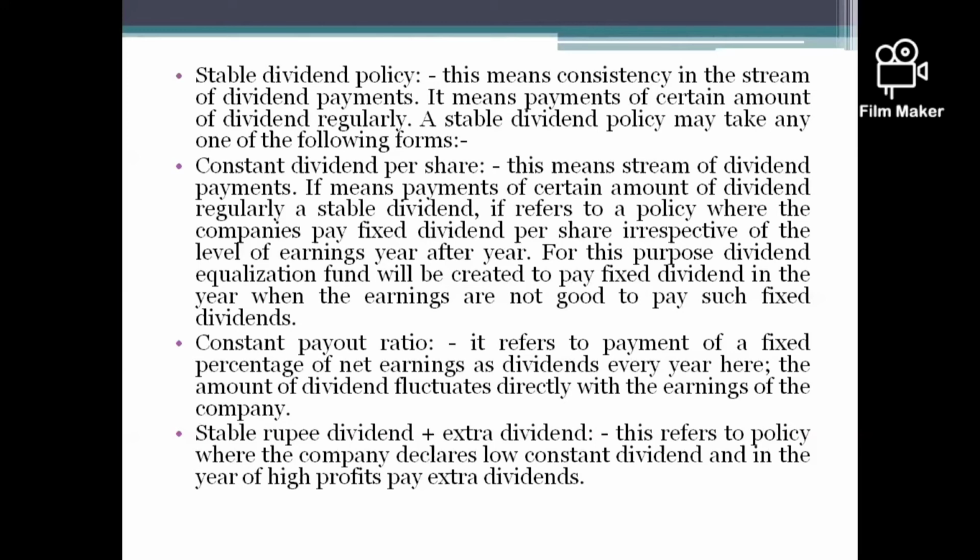So that is the meaning of stable dividend, or stable rupee dividend plus extra dividend. It means that when the company has lower income or lower profit, it pays the stable amount, or the same amount of dividend. But when the company is earning a larger amount of profit, then it pays the extra dividend to the shareholders. So these are the different forms of stable dividend policy.